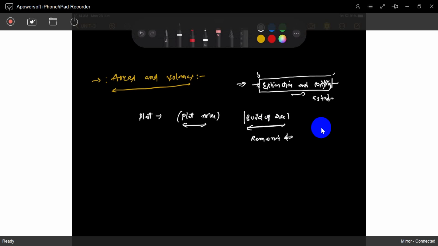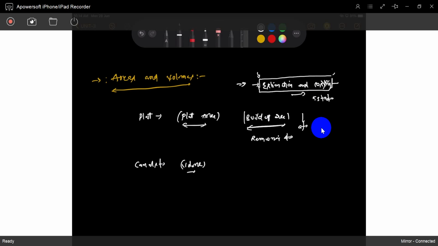Now, in which other types of problems do these arise, not only on flat areas? Next, canals. If you want to dig a canal, how much volume of earthwork do we have to do? That is a volume.